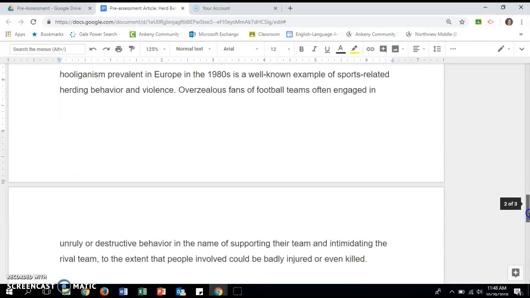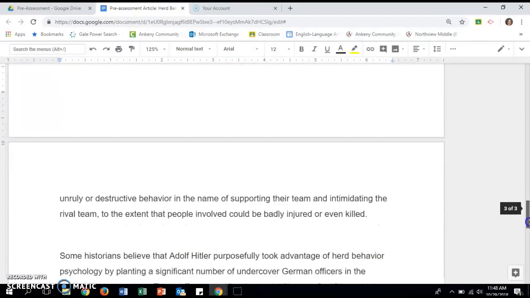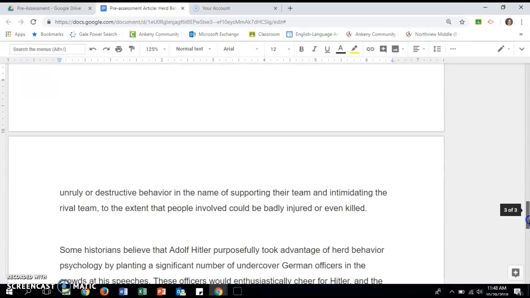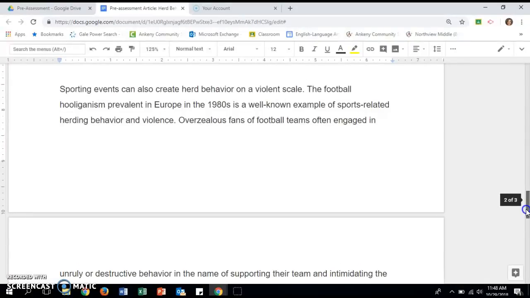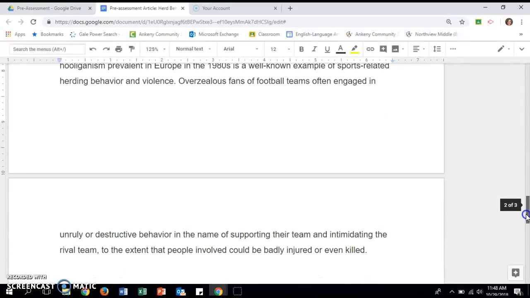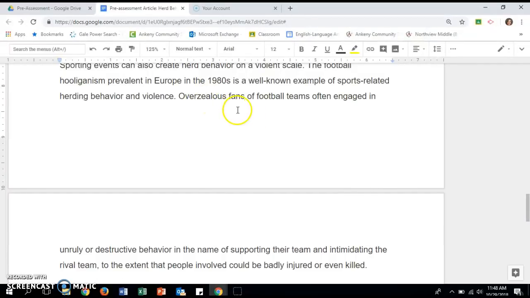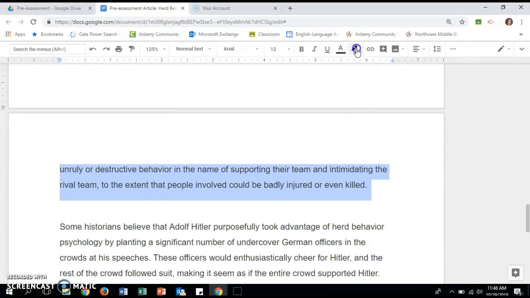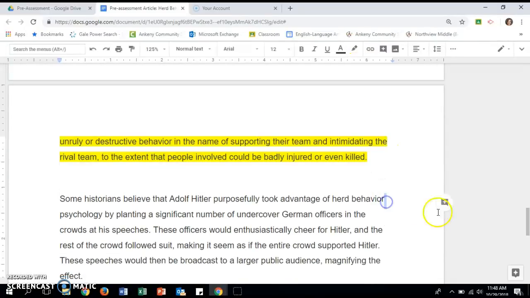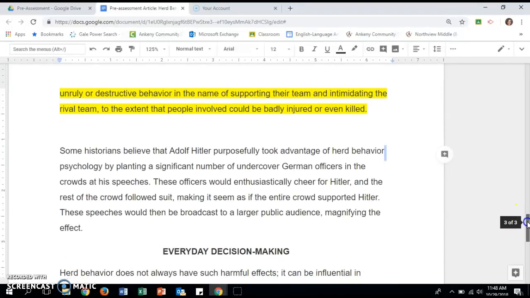Okay, and then this sporting event example. Okay, so it just says, like, of course there's crowds at a sporting event. So sometimes sports fans are going to sometimes overdo their support for their team to the point that it gets violent or destructive because they're following the group at the sporting event.